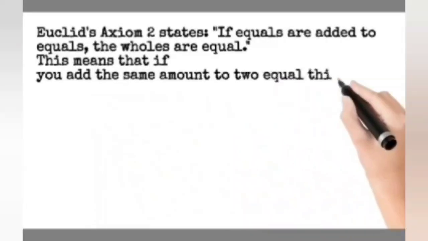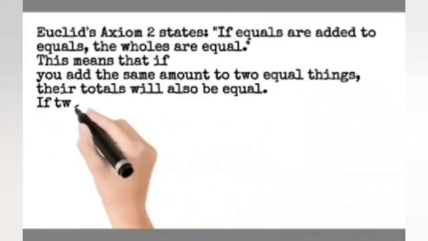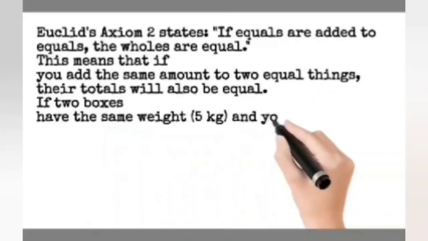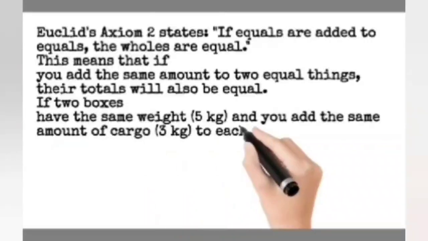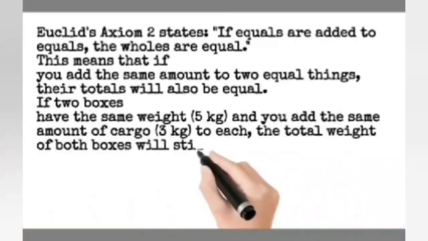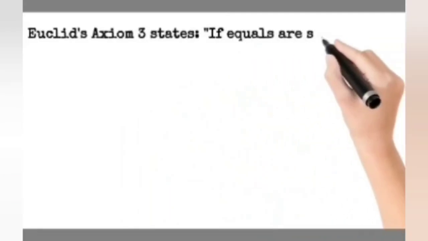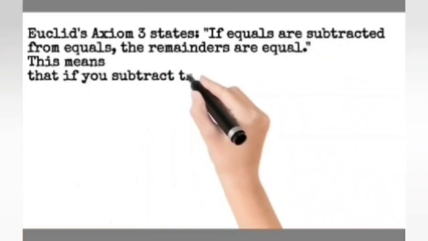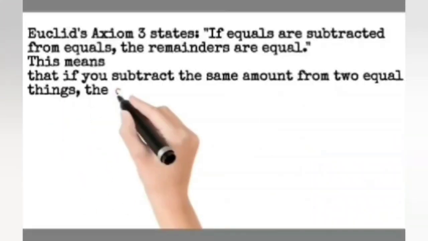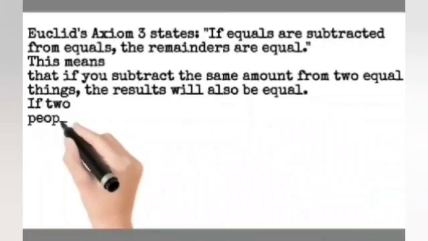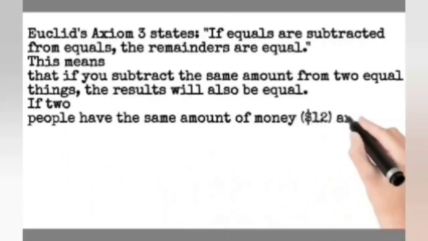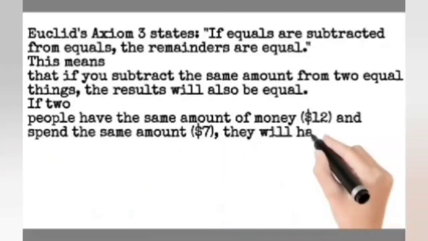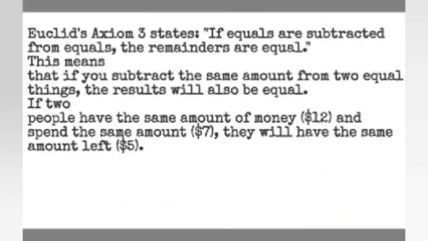If we simplify it, if the same amount is added to equal things, then their totals are equal to one another. The third axiom, similar to the second one, states that if equals are subtracted from equals, the remainders are equal. It means if the same amount is subtracted from two equal things, then their remainders are equal to one another.